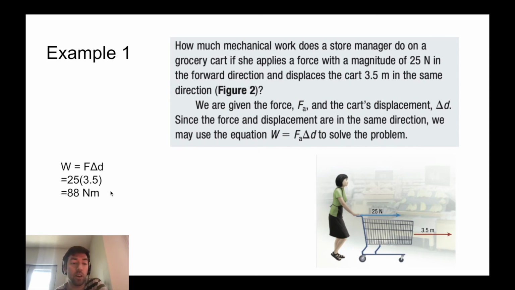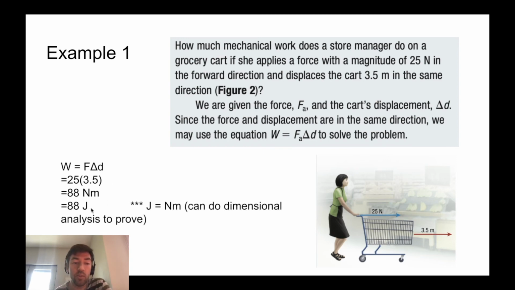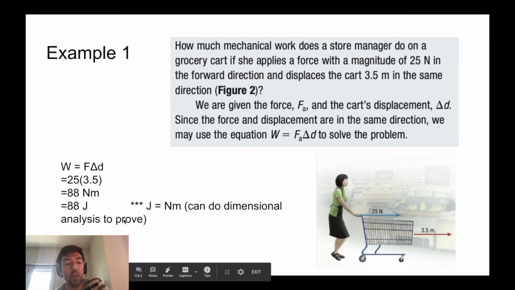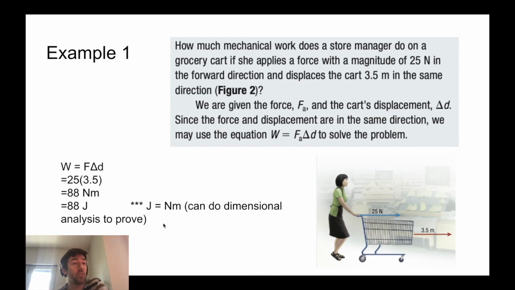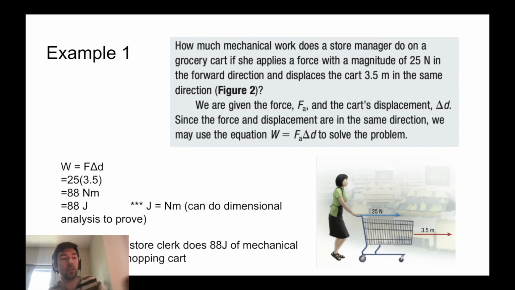And now let me just talk about the unit for a second. This is written as newton meters, because force is in newtons and displacement is in meters, obviously. But work is also measured in joules, and so newton meters are equivalent to joules. You can prove this using dimensional analysis if you want. But remember, work is how objects acquire energy, so it makes sense that we measure it in joules, because energy is measured in joules. So therefore, the store clerk does 88 joules of mechanical work on the shopping cart.